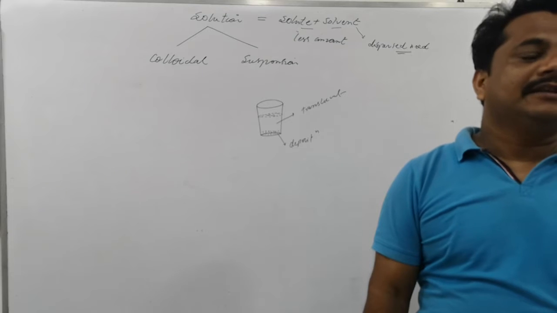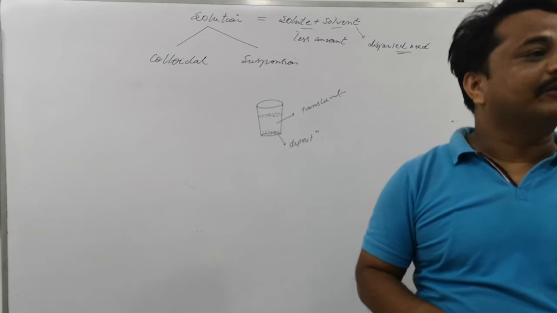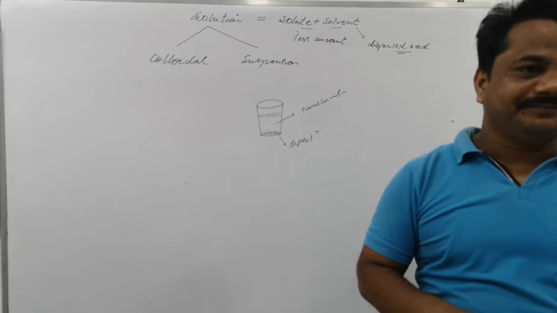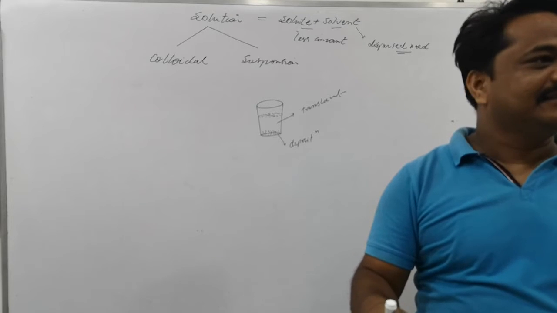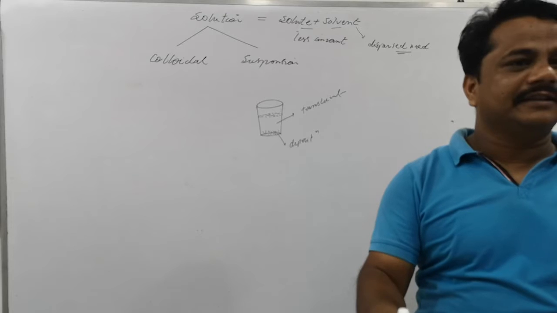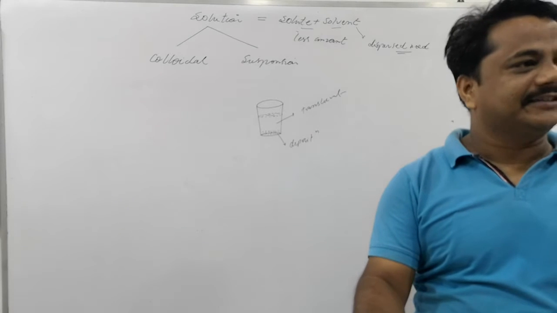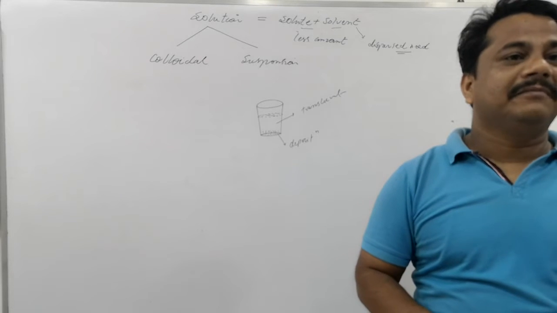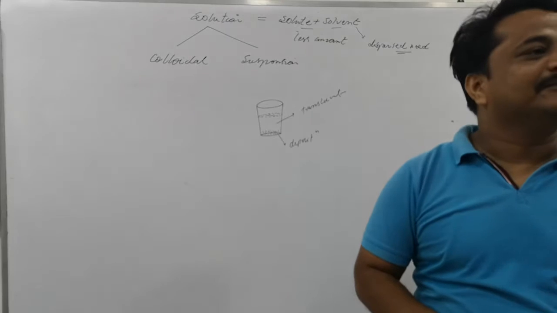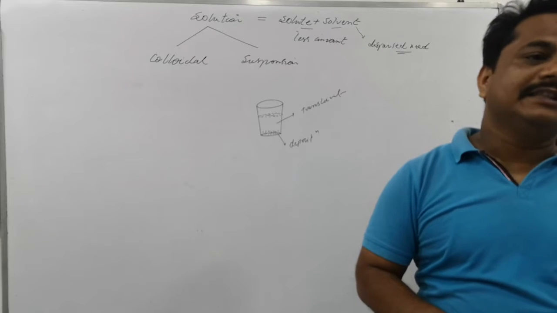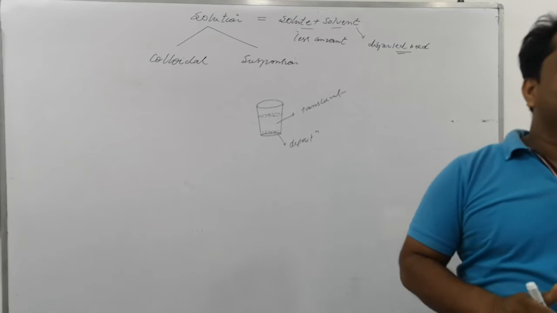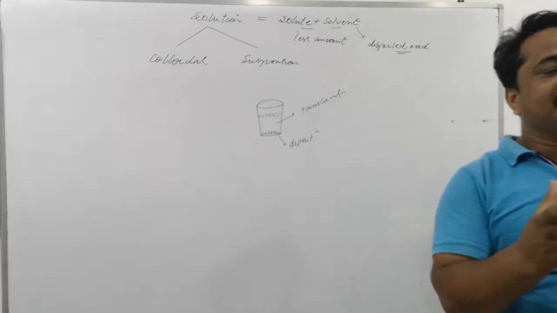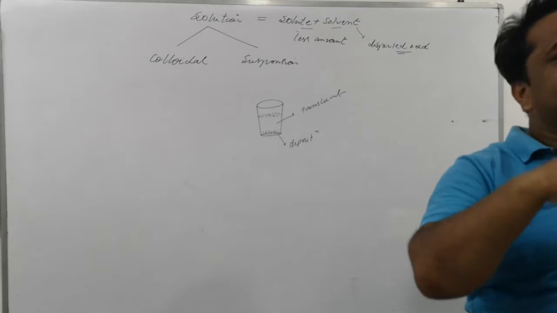Example: dirt or soil mixed into water. When the water is kept for a long time undisturbed, soil particles settle at the bottom of the container. This type of solution is called a suspension.